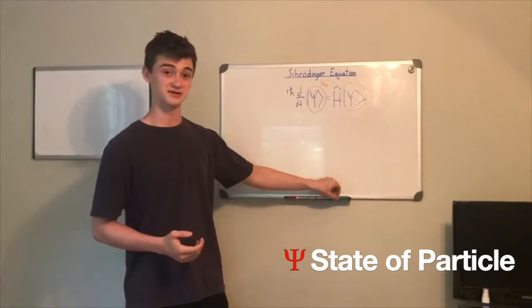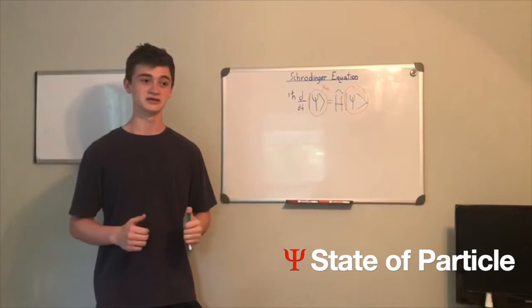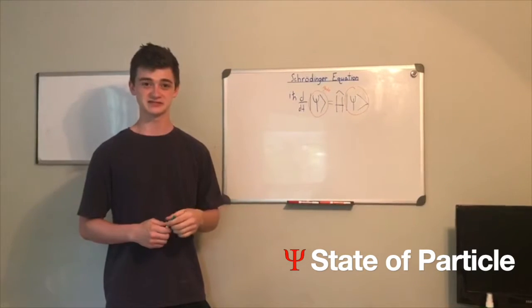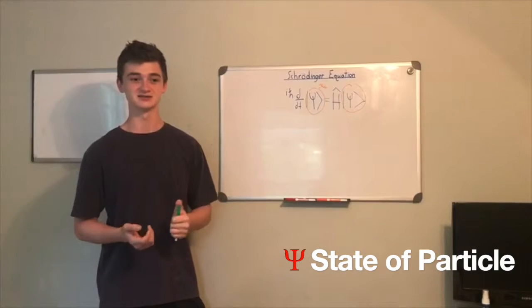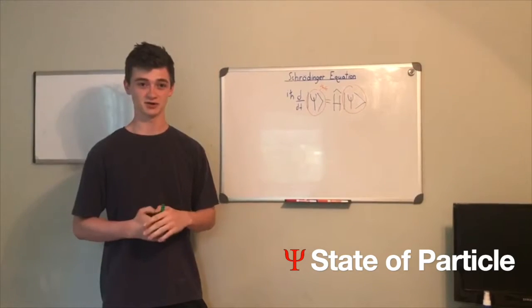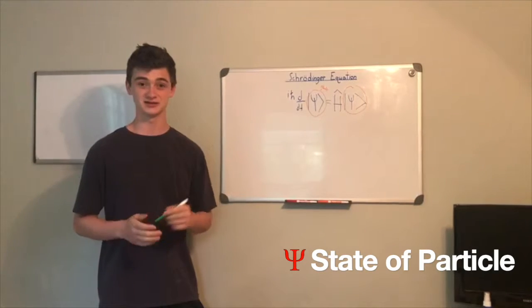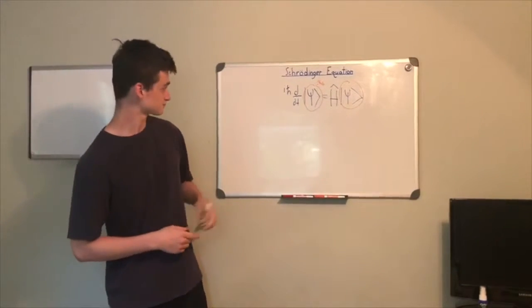Now what's interesting about the state of the particle is that at the quantum level, we can only find probabilities for each given state. So what this function really does is it tells us what are all of the probabilities of every given state of the particle. At the quantum level, we can't determine an exact state without taking an actual measurement.